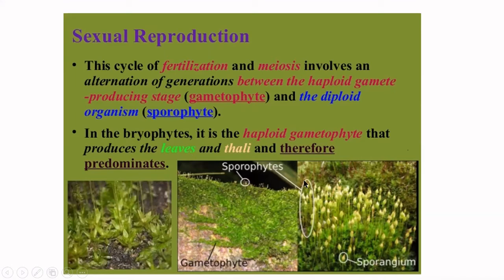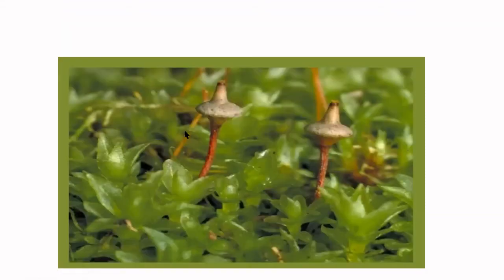Because the haploid gametophyte produces the leaf-like structure, thallus structure, it is the very dominant stage when compared to the sporophytic generation. So this is the sporophytic capsule, seta and capsule. This is the gametophyte which bears the sporophyte. This is just the image of a bryophyte, a sporophyte bearing gametophytic plant.